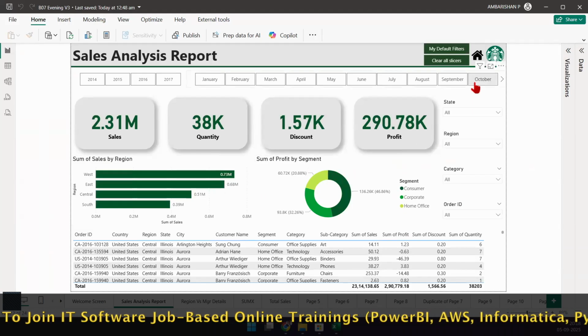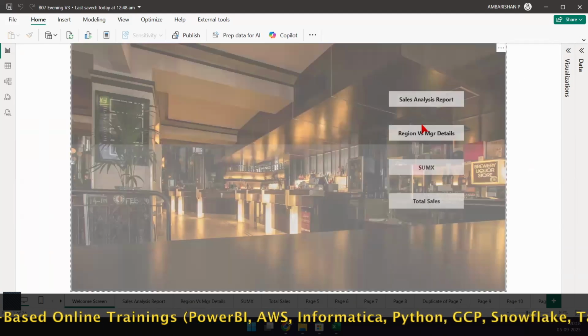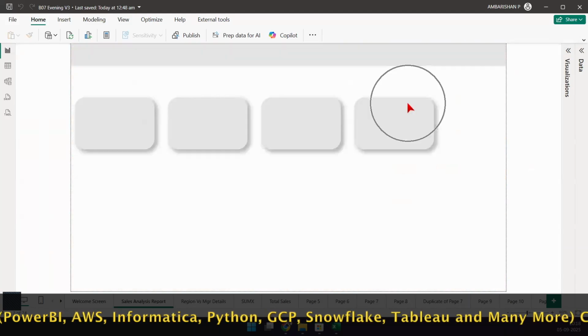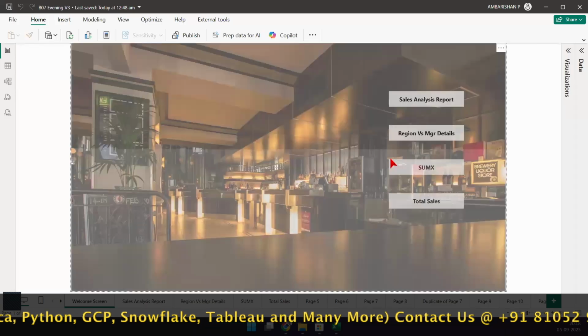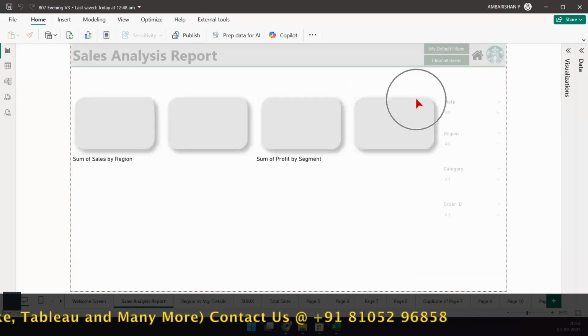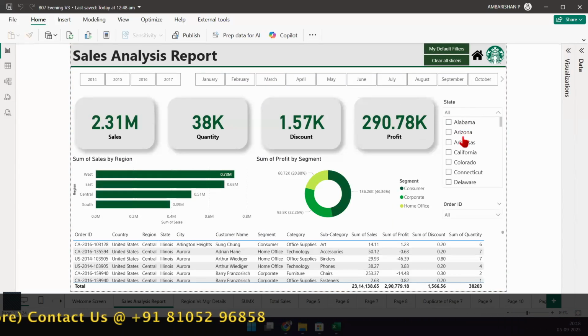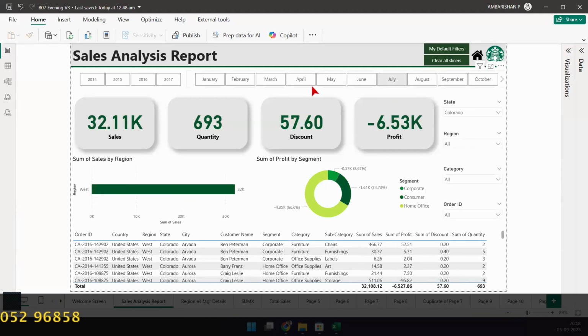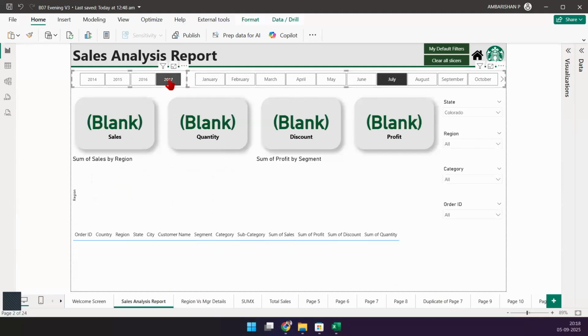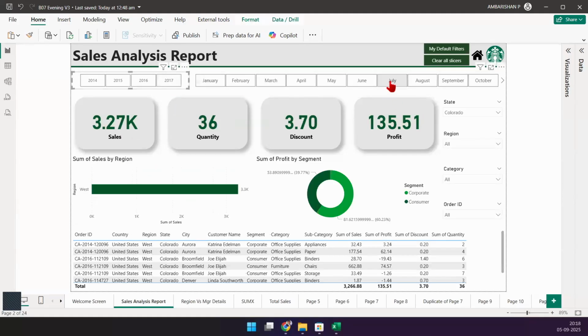And then there are navigations available. Home button, click on it, I'll go back. Click on this button, I'll come back. Click on the logo, I'll go back. Click on this button, I'll come back. You can do a lot of different filtering and other things here. Slicers and filters are all available for you to work on. This is how I want you to look at these details.